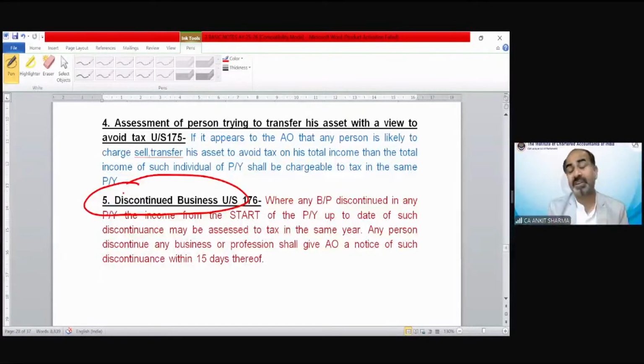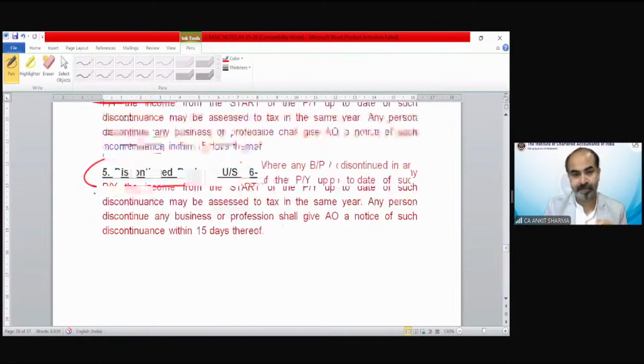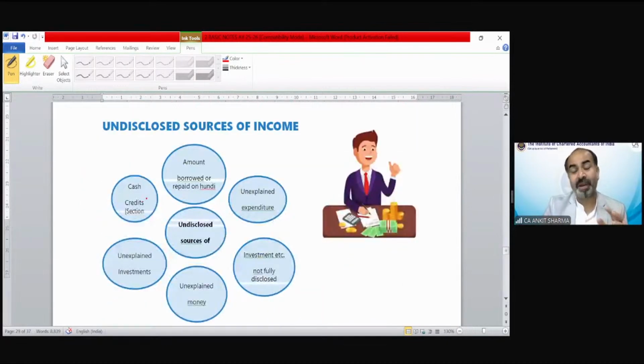But after liquidation, it is really difficult to again find all the directors and all the partners to collect tax, because the business premises must have been closed. So income tax needs to find the director's premises or the partner's premises or the proprietor, which may be very difficult to locate and collect tax. So in the case of discontinued business, again, the provision has been set up that before liquidation, you have to pay the tax of that year in the same previous year to avoid the tax avoidance concept. So those were the exceptions in which government needs to collect tax in the same previous year.